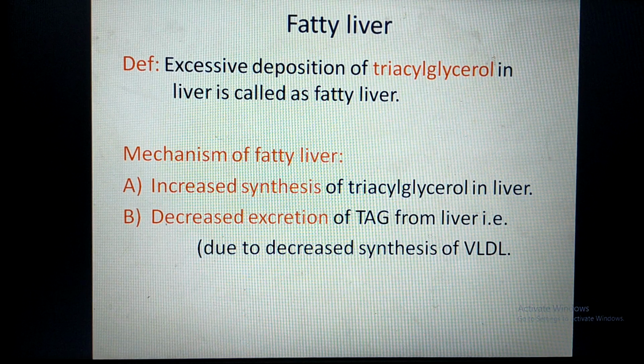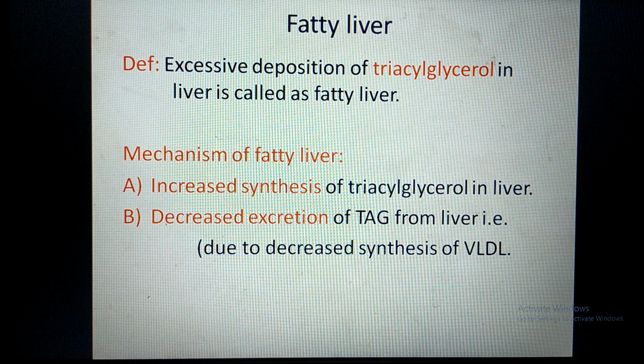Now, what is the mechanism of deposition? Why are triglycerides deposited in the liver? It is due to two reasons. First, due to increased synthesis of triglyceride in the liver, and second, due to decreased excretion of triglyceride from the liver to the peripheral tissue. The main cause here is decreased synthesis of VLDL.